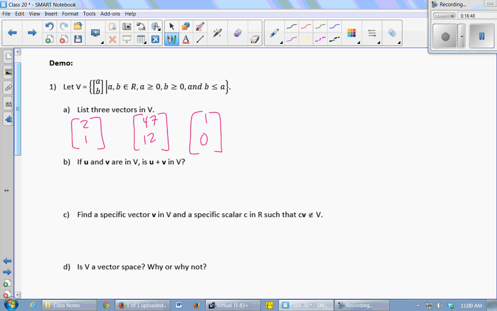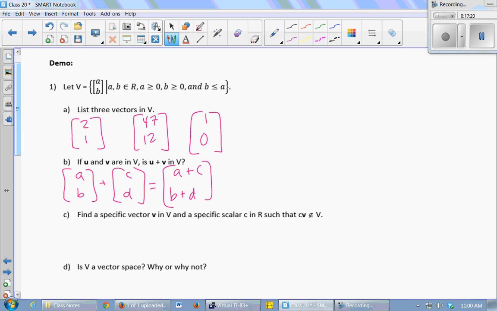We're not going to think about whether this is a vector space just yet, right? So if u and v are in V, is u plus v in V? I think it is. If I do (a, b), a generic vector from there, and add that to another generic vector (c, d) that also satisfies that c and d have to be positive and d is smaller than c, my result would be (a plus c, b plus d).